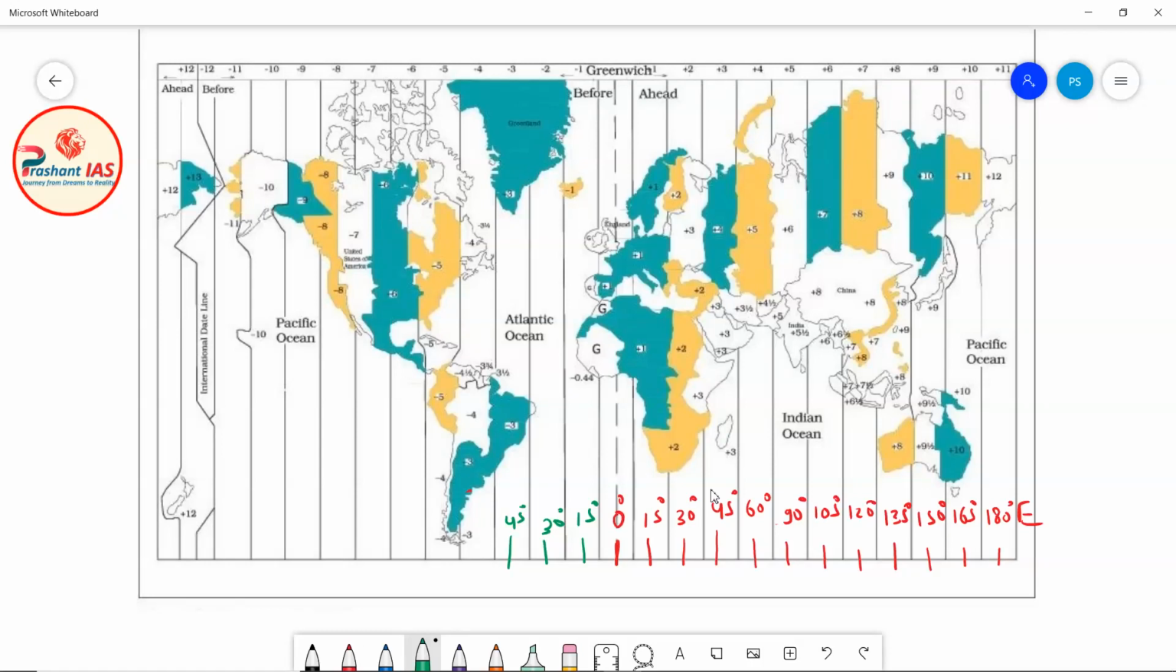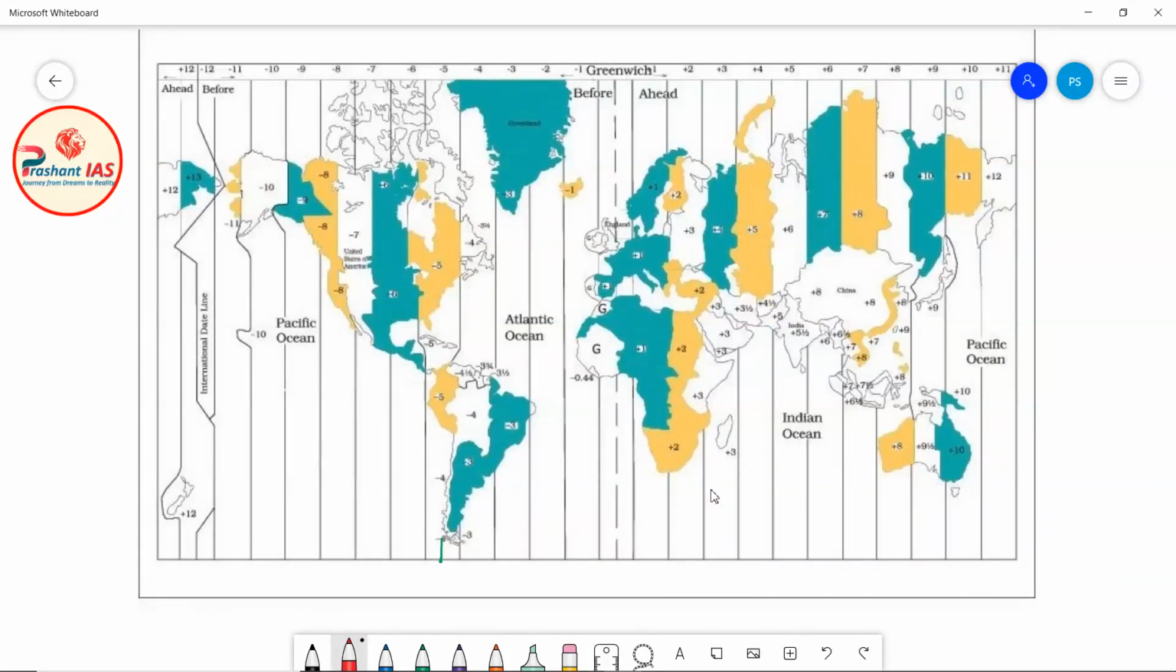First of all, let me draw all the meridians for you. There is a problem here. Actually, I have missed 75 degrees here. So let me draw it again more properly, and then I will show you the diagram.